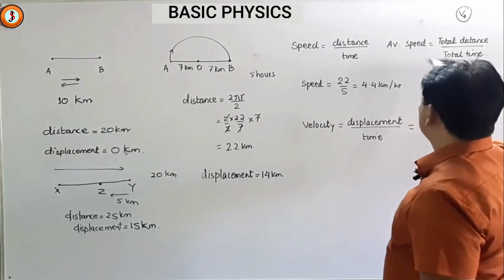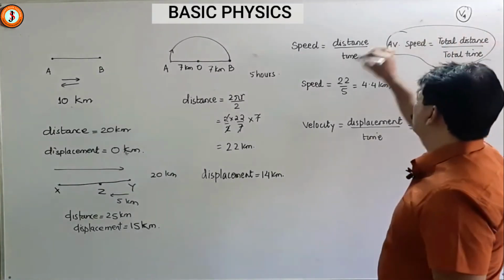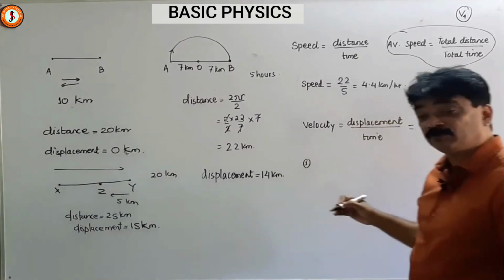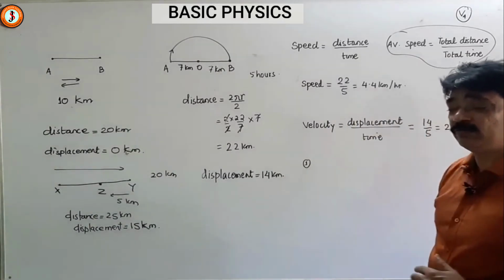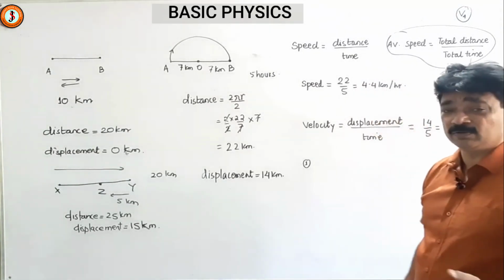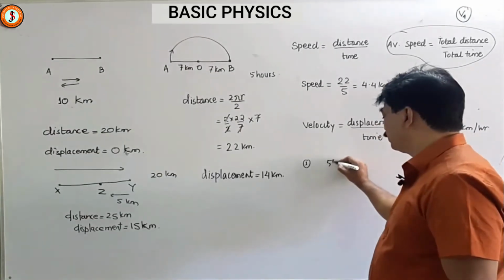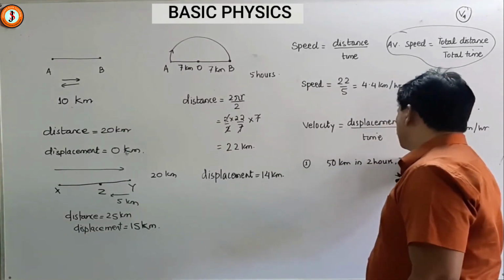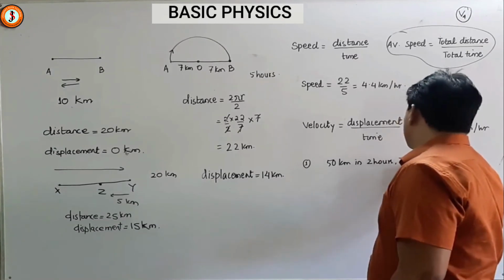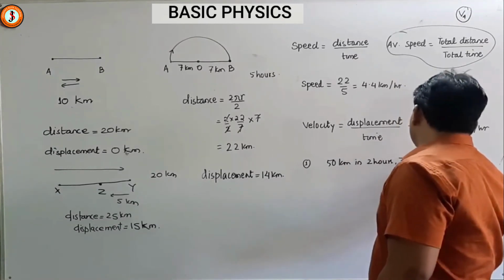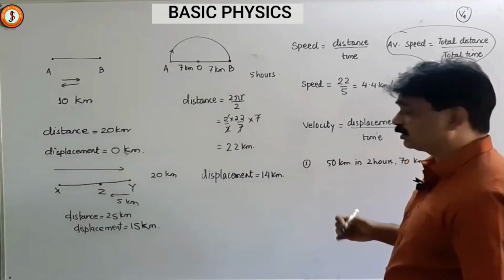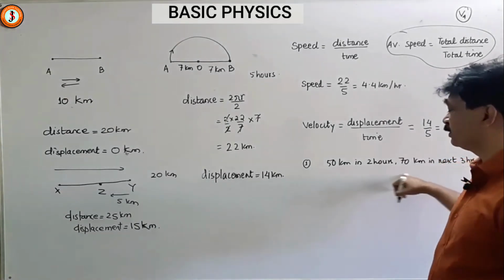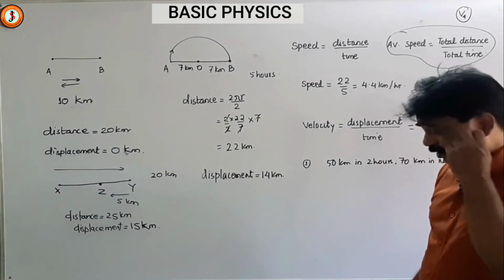Now suppose I go further. I told you average speed is total distance by total time. Suppose a boy is traveling 50 kilometers in 2 hours, and then he moves 70 kilometers in the next 3 hours. So what is his average speed? Or if they tell you he is traveling in the same direction, then what is his average velocity?